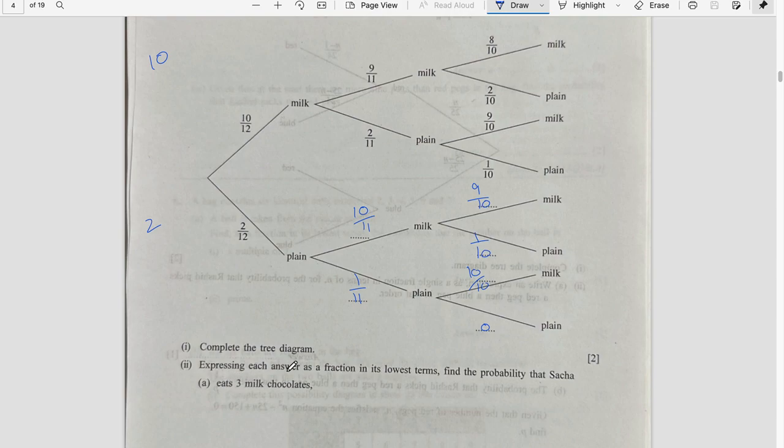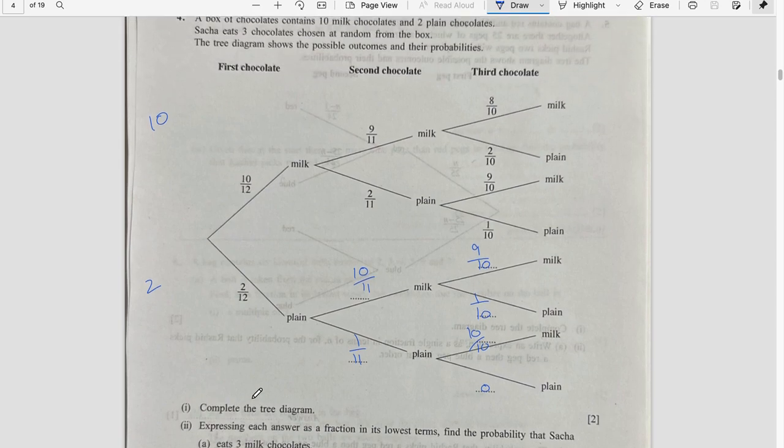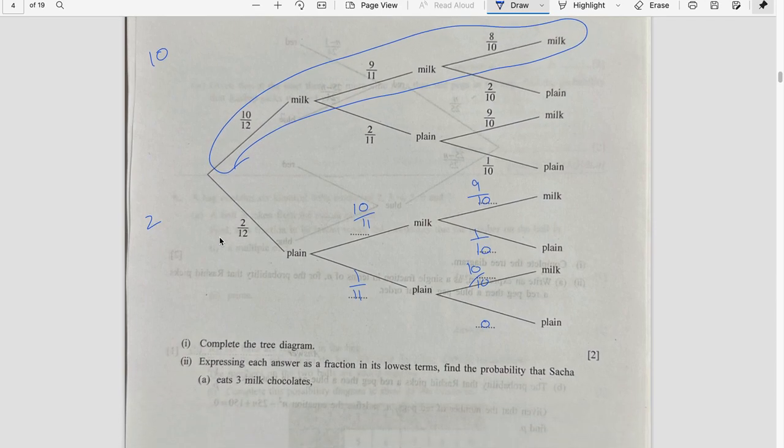Second part, expressing each answer as a fraction in its lowest term, find the probability that Sasha eats 3 milk chocolates. So 3 milk is this choice only. 10 by 12 times 9 by 11 times 8 by 10. I'm using calculator.